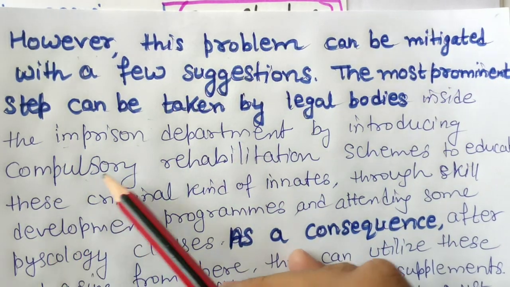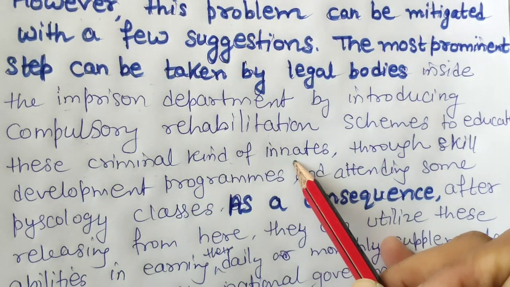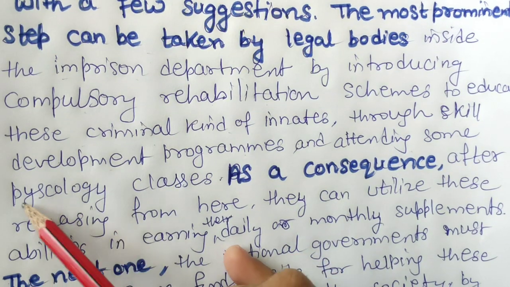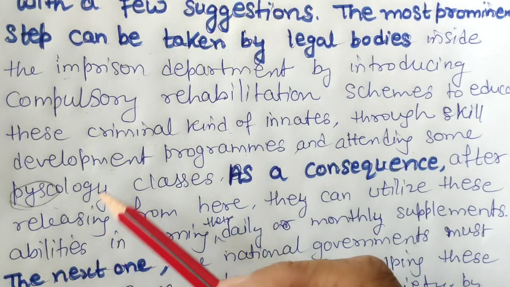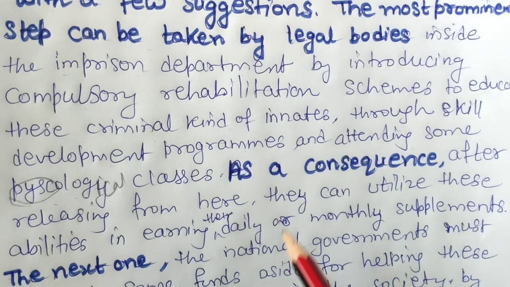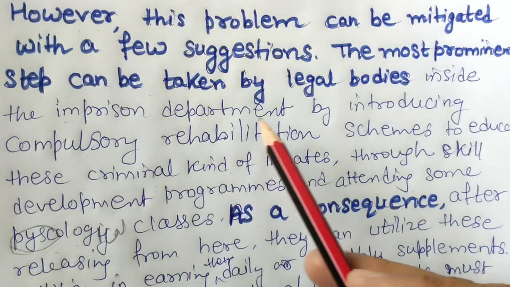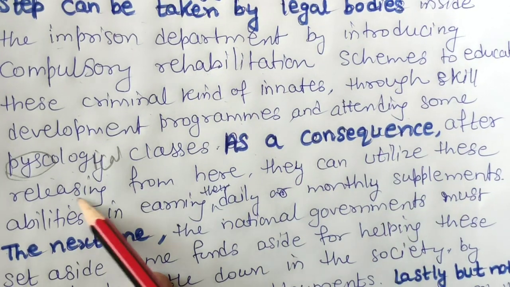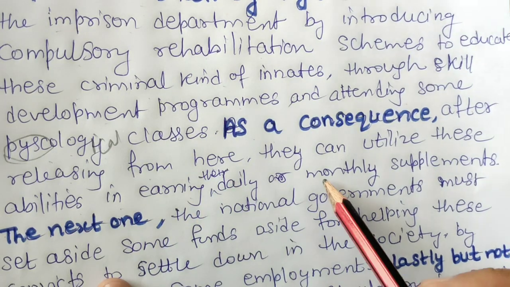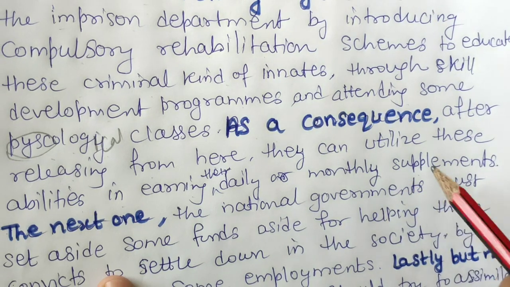by introducing compulsory rehabilitation schemes to educate these criminal kind of inmates through skill development programs and attending some, again, psychological classes you can write, or psychology classes you can write. As a consequence, so we have discussed this point, how government can help. As a consequence, after releasing from here, they can utilize these abilities in earning their daily or monthly earnings you can write.